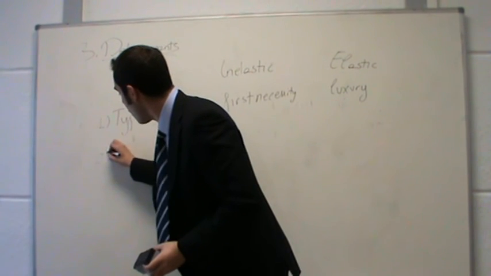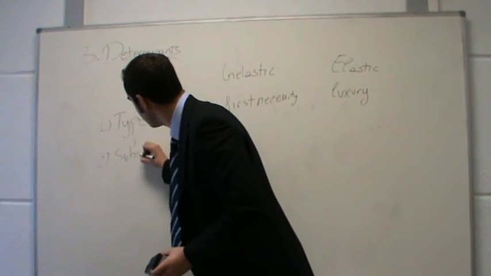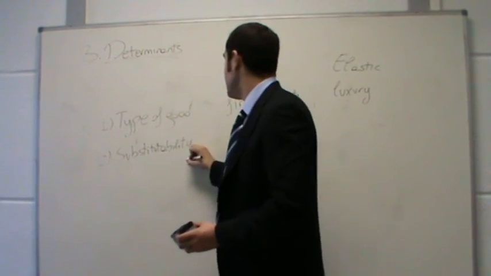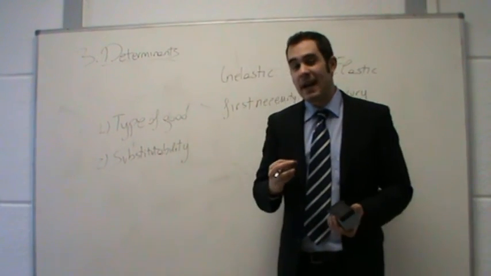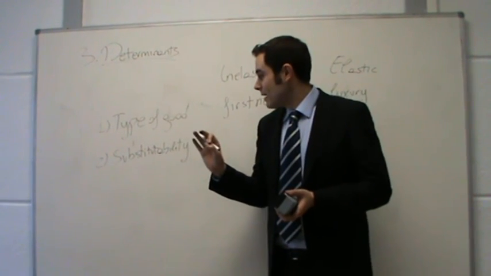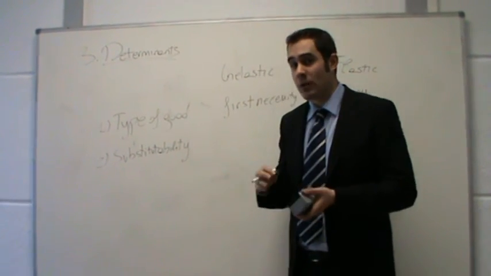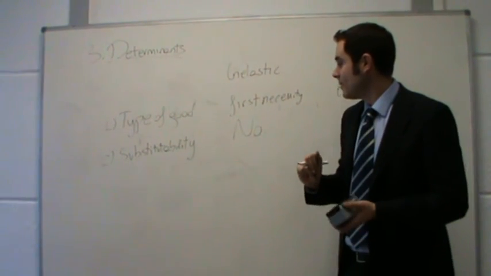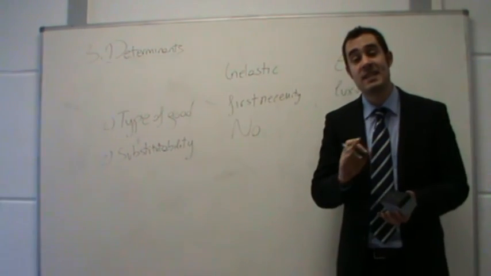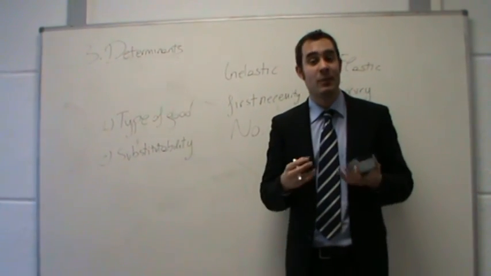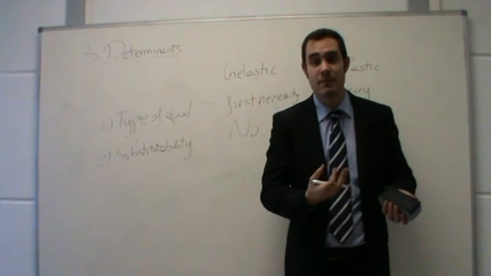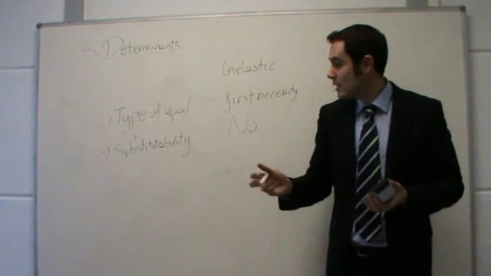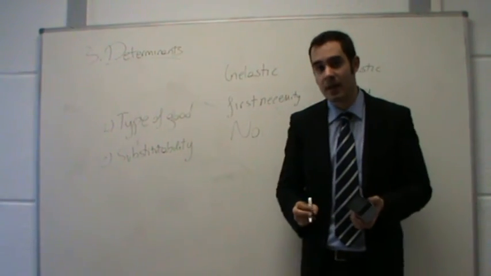It also depends on the substitutability of the good. So if a good has very few substitutes, or doesn't have substitutes, the demand tends to be more inelastic. Suppose again the case of water. Water is necessary and doesn't have substitutes. We need water to live. We need water to have showers. So a variation in the price of water doesn't cause a variation in the quantity demanded.